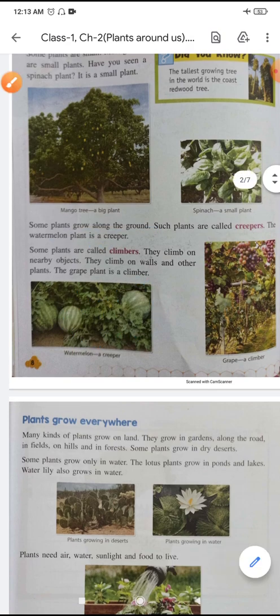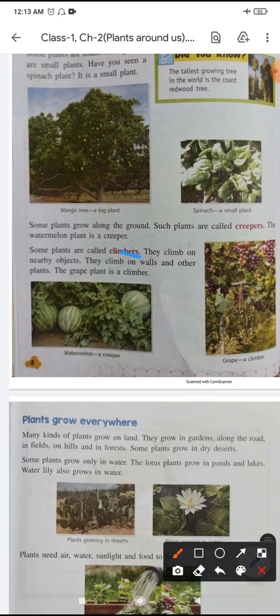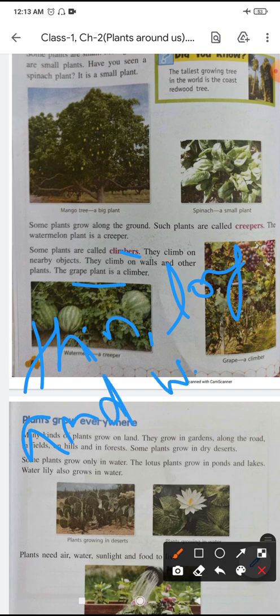The next is climber. What is a climber? Some plants are called climbers. They climb on nearby objects. They climb on walls and other plants. The grape plant is a climber. Climbers also have a very thin, long, and weak stem, which can't stand upright, but they can use external support. Here you can see, they can use nearby objects to climb, to grow vertically and carry their weight.